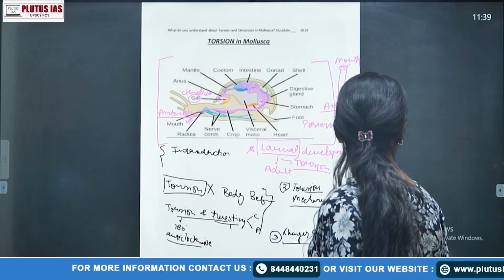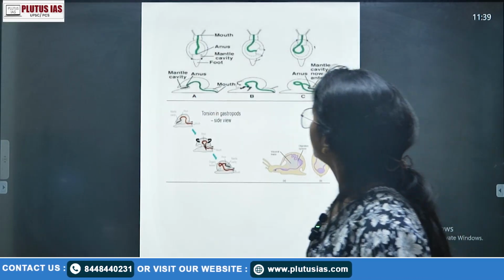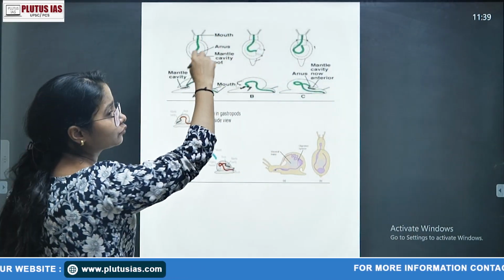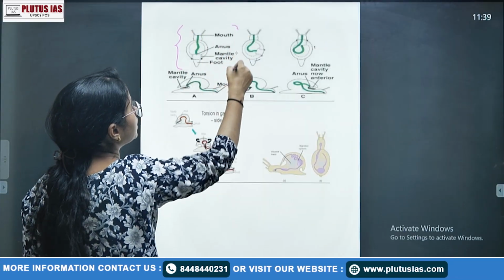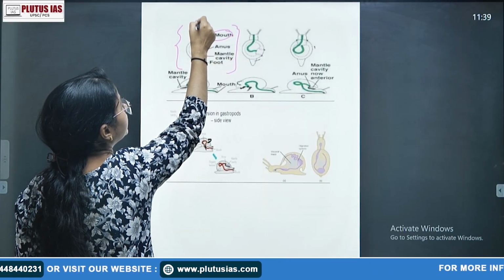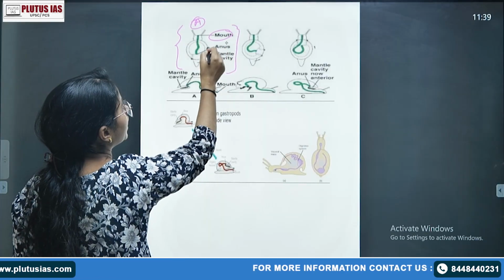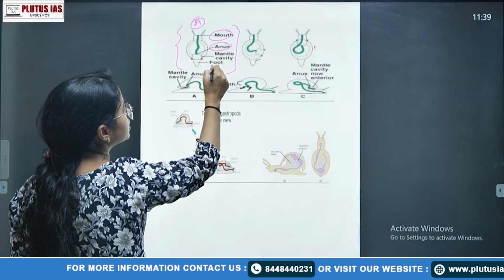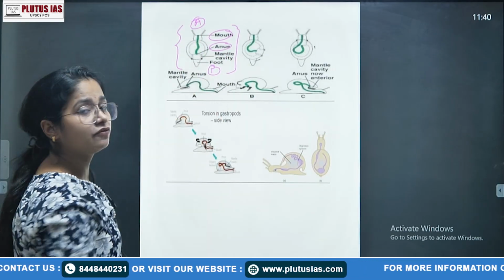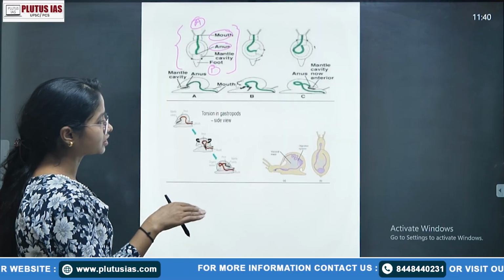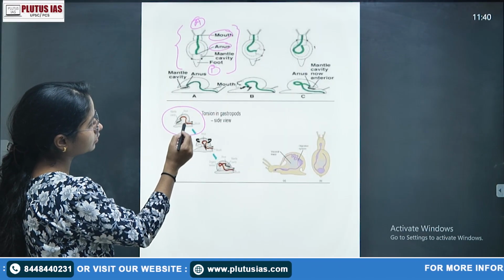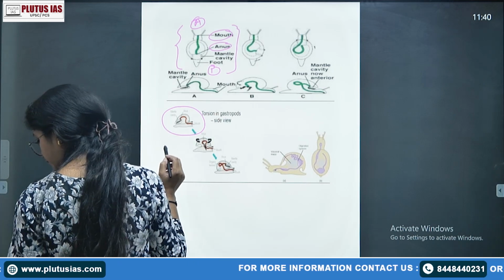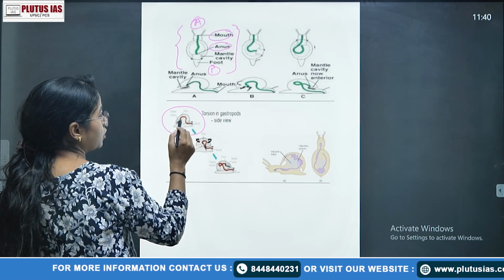Suppose the body, if we can see from here also, look, I just made this diagram to simplify this. So in the larval position, the mouth is at the anterior end, and the anus is your posterior end. Don't consider it as a vertical form, consider it as a horizontal form. You will understand it like this: this is your structure, this is your mouth, and this is your anus.